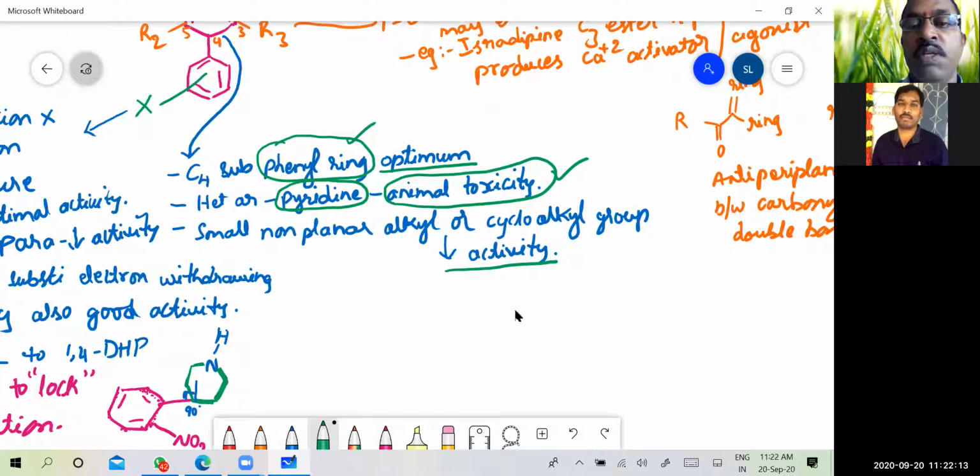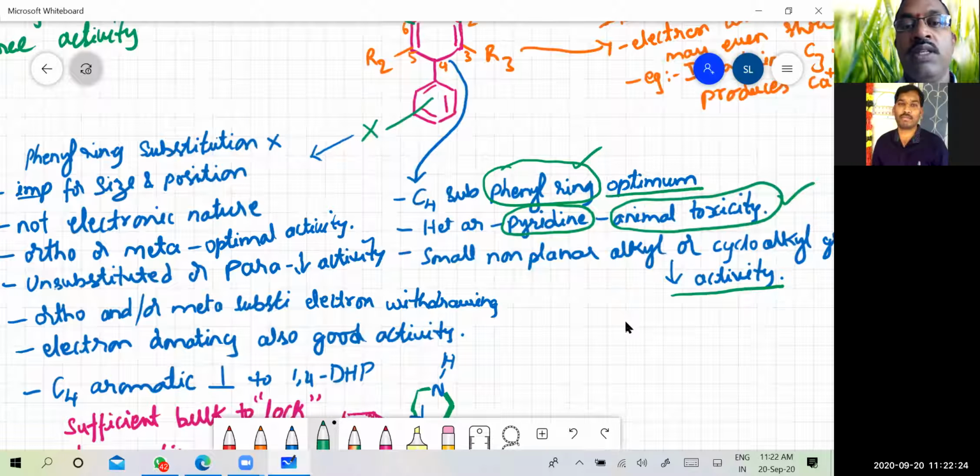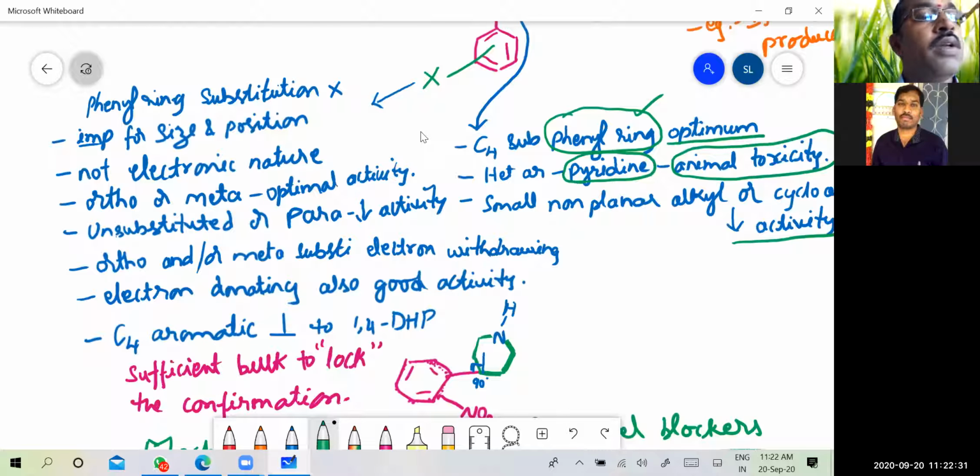So this is with respect to the C4 substitution seen in the 1,4-dihydropyridine class. Then coming to the next part, that is substitutions on the phenyl ring. As we have seen, the size and position is important for substitutions on the phenyl nucleus, but not the electronic nature.